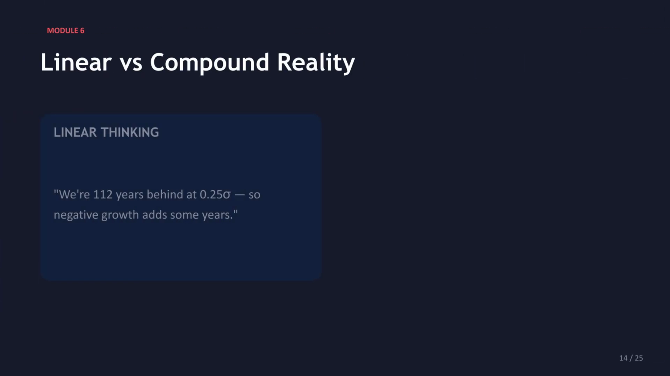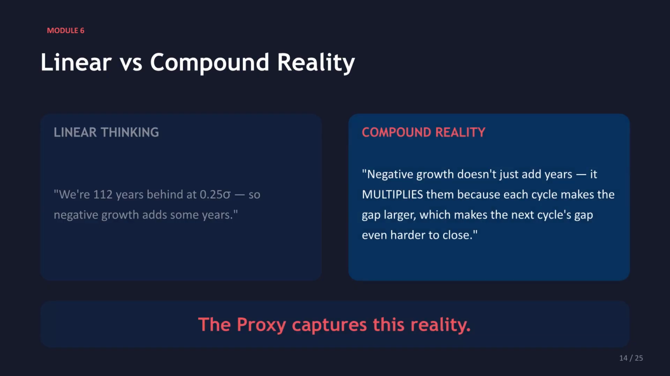Linear thinking suggests negative growth only adds some years to the deficit. In contrast, compound reality dictates that negative growth multiplies the years needed to catch up because each cycle makes the gap larger, making it harder to close the next time. The proxy captures this multiplier effect.